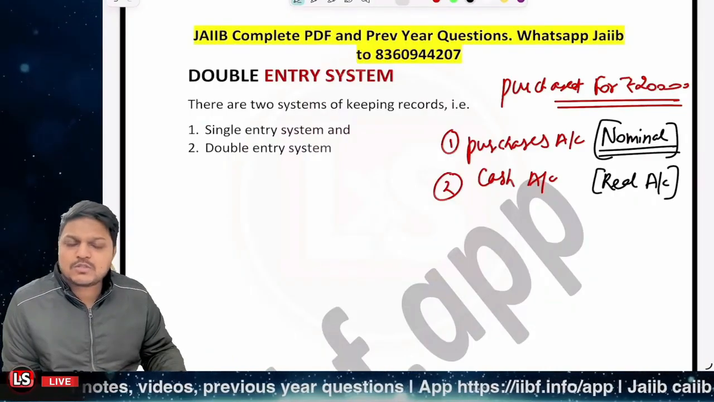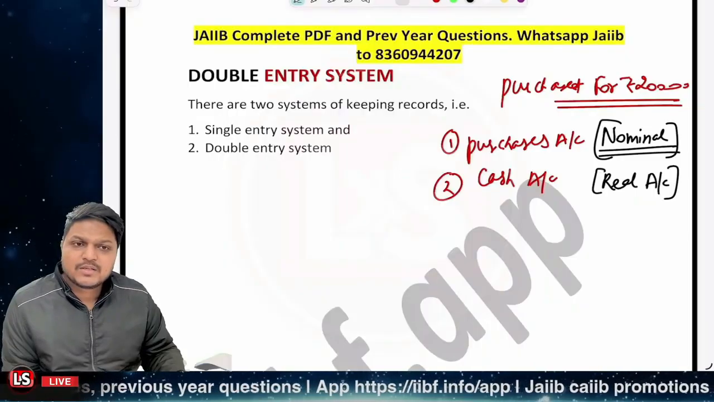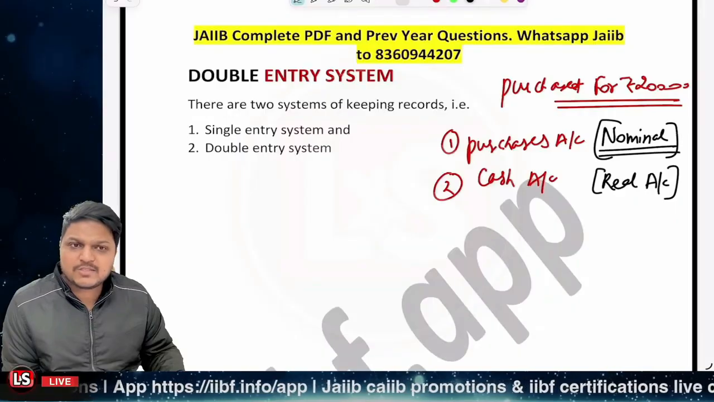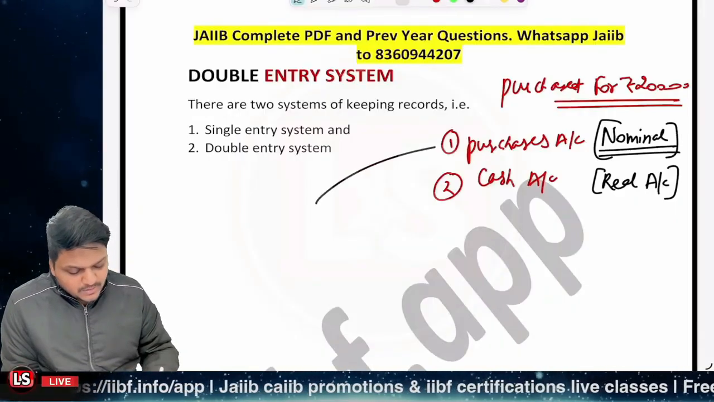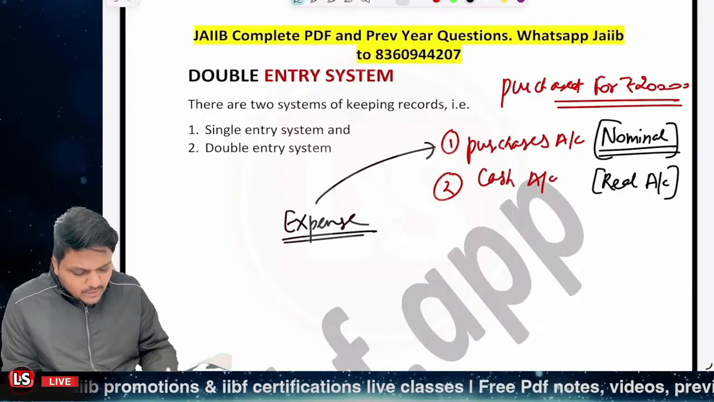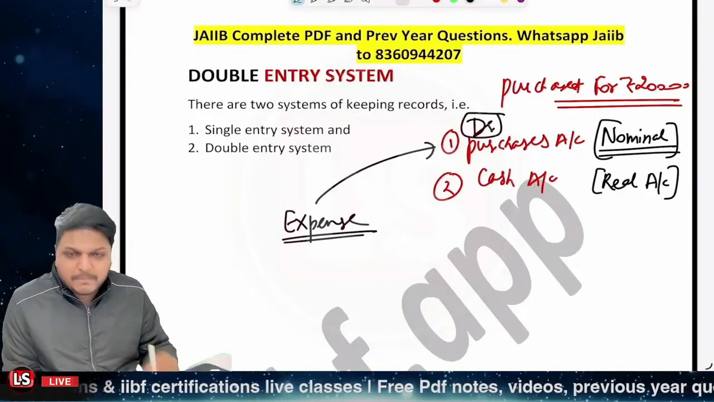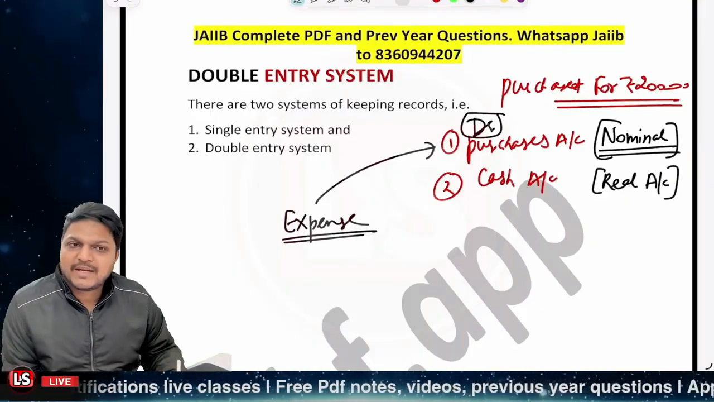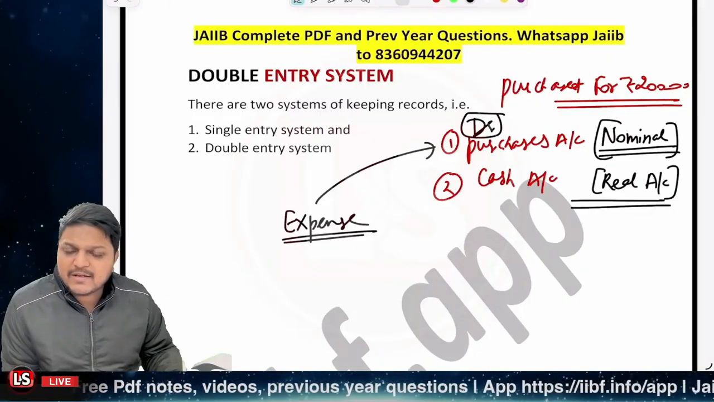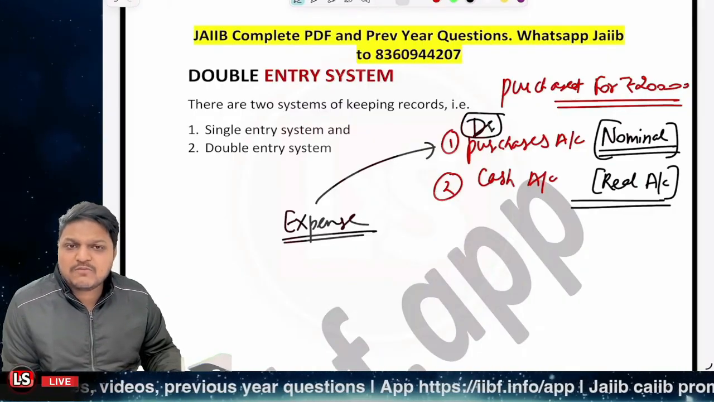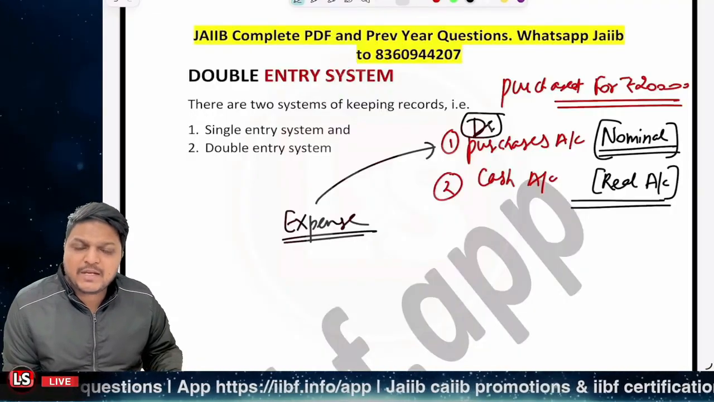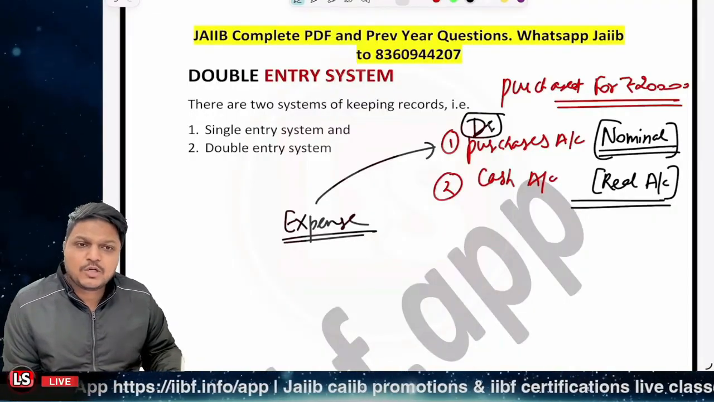So for the nominal accounts, the golden rule is debit all the expenses and losses, credit all the incomes and gains, right? So purchases is what? Purchases is an expense, so we are to debit the purchases account, right? And for the real account, the golden rule is debit what comes in and credit what goes out. So if you're going to receive the particular asset, you have to debit that account, but if you're paying it off, you're giving it away, you have to credit that particular asset.